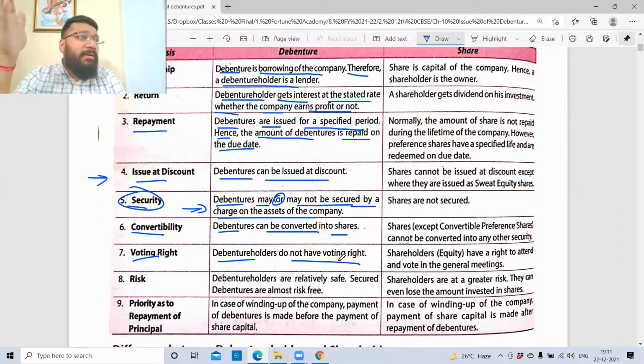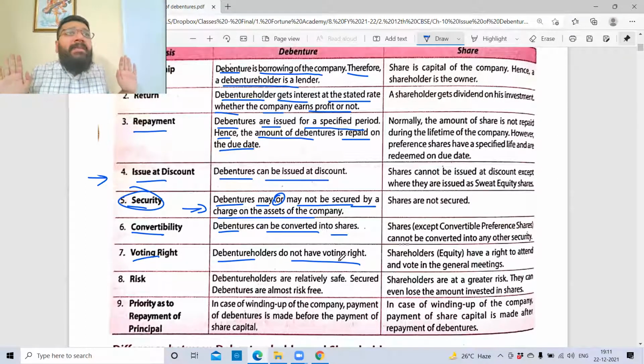What risk are you not taking? Equity shareholders, what risk are they taking? They're taking the risk of non-payment of dividend. They're taking the risk of non-payment of the capital. But here you did not take that risk. You were a coward. And what did you do? You said, boss, I want my interest regularly, whether the company is in profit or not. So when you didn't care about the company, why will the company care about your decisions? So for that, you are denied the voting rights. You cannot make any decisions in the company. So debenture holders cannot be allowed to exercise their voting rights.